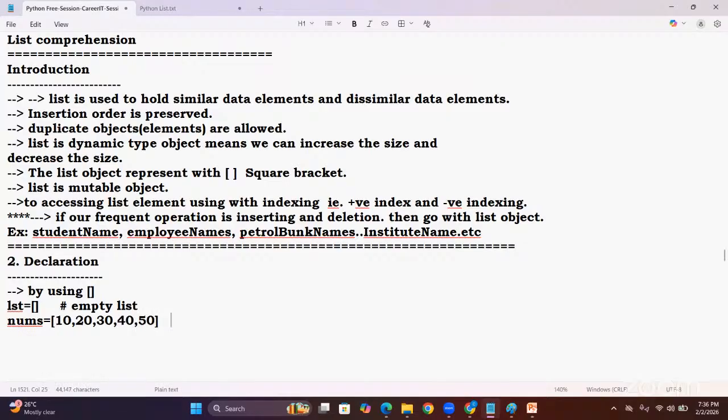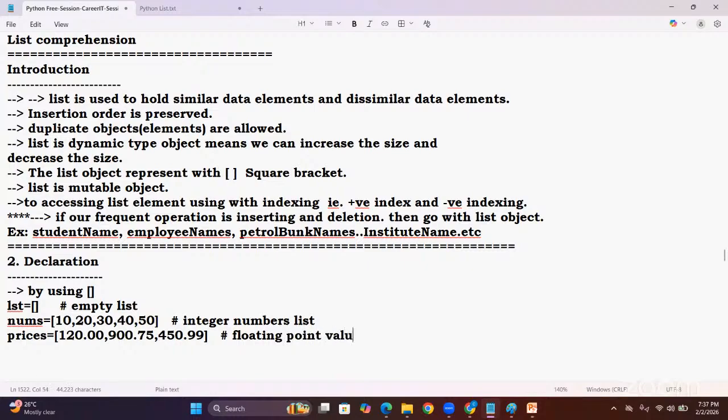So this is nothing but an integer number list object, same type. Suppose prices: 120.00, 900.75, 450.99. These are the same type of value, floating point values.